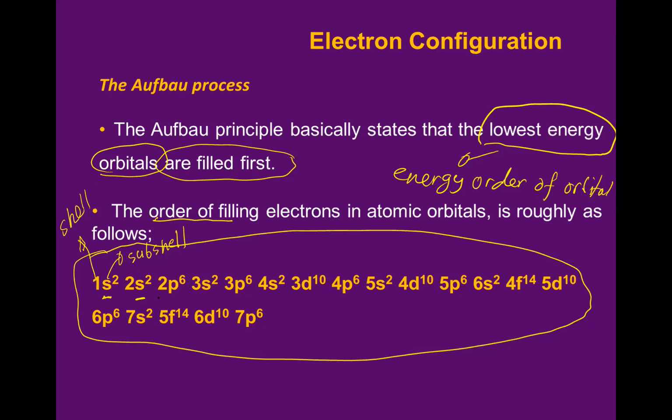P, 3. 1, 2, 3. Okay, ada 3 di sini. This S, 1, against this P, 3. This S again, 1. This D, how many orbital? 5. 1, 2, 3, 4, 5. Okay, you know all of this.